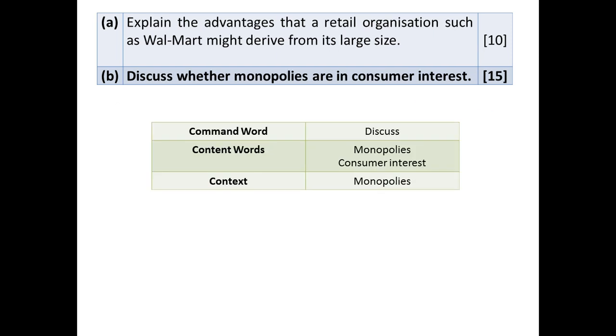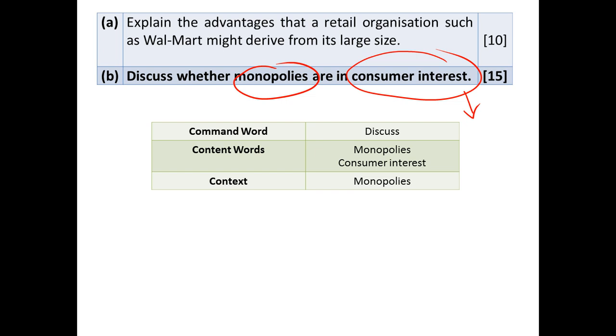If we look at question B, discuss whether monopolies, something that you have learned very recently, are they in consumers' interests? I think we had a very similar question previously in one of our case studies where we looked at the different economic agents. This time around, instead of looking at firms, rival firms, consumers, or even society, we are just focusing on consumers. So be mindful to talk about consumer interest.